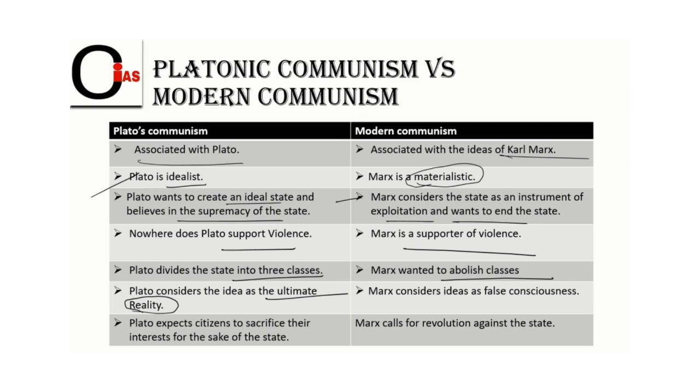And here, Marx considers ideas as false consciousness. Marx says there is nothing called right and wrong. Everything that we consider right and wrong is just false superstition. So basically, Marx does not believe in Plato's ideas. Plato expects citizens to sacrifice their interest for the sake of society, to think of society and not of their self-interest. Whereas Marx calls for revolution against the state. So basically, Marx says that there should be a revolution against the capitalists, against the people of the state.